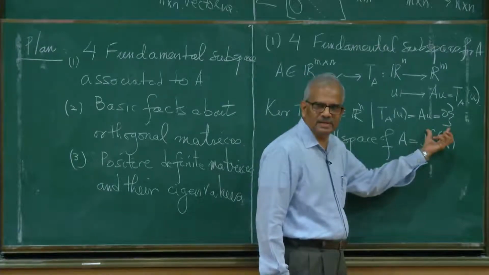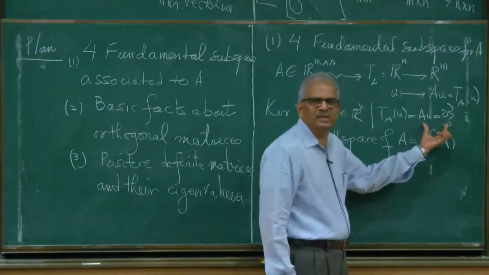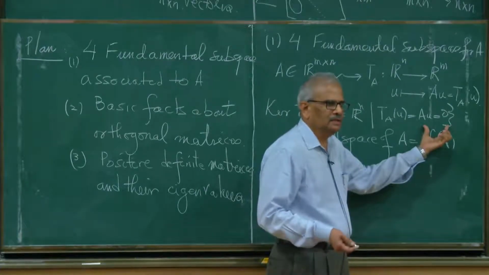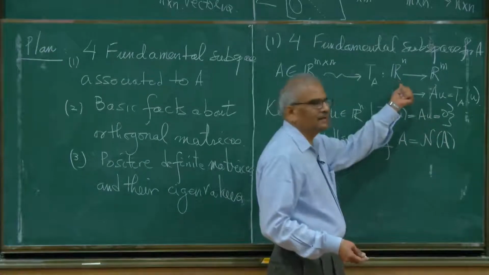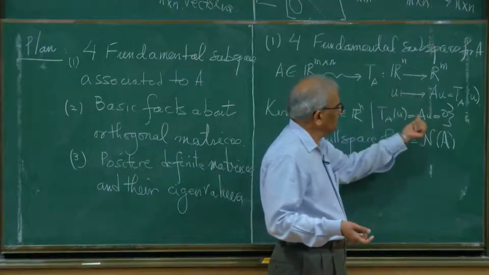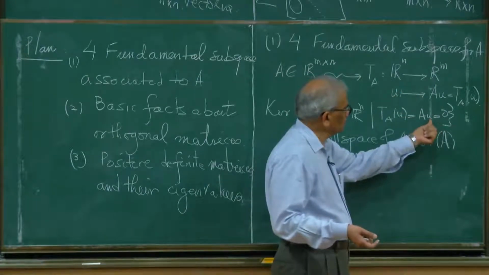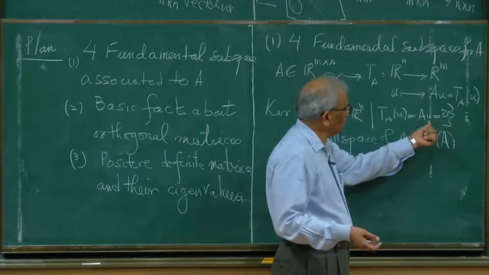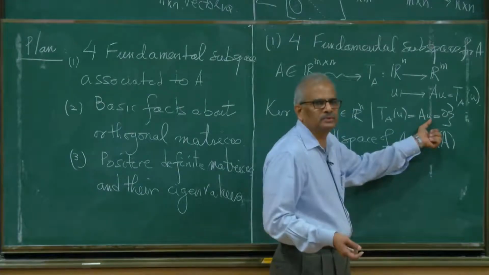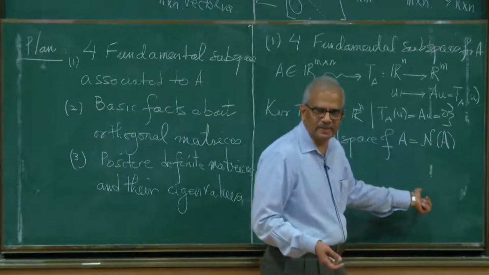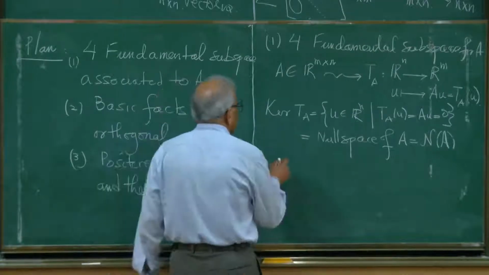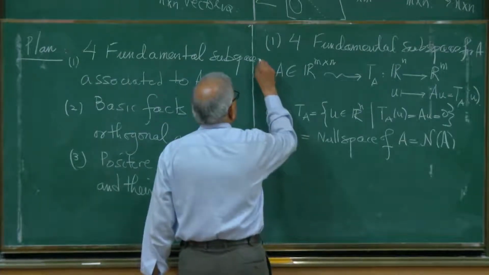A is an m by n matrix, so there are m equations here and there are n unknowns. u is a vector in Rn, so it has n components. These are the unknown quantities, and we want to know what are those u's so that Au equals 0. This is a system of m linear equations in n unknowns, and that is the null space of this matrix. This is the first space.